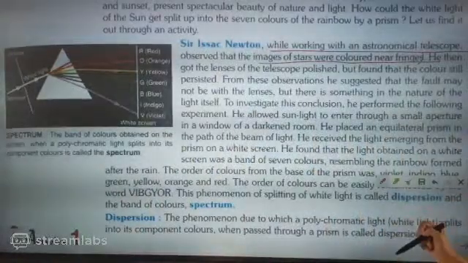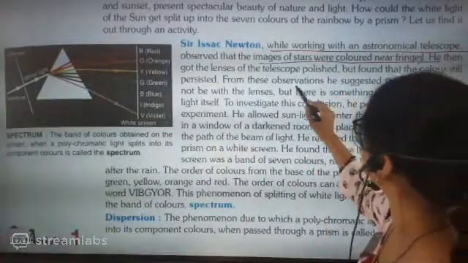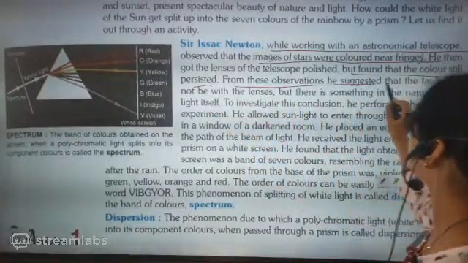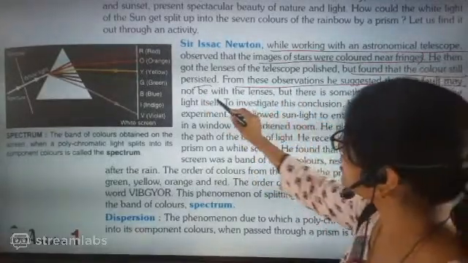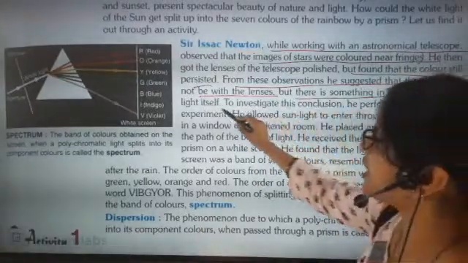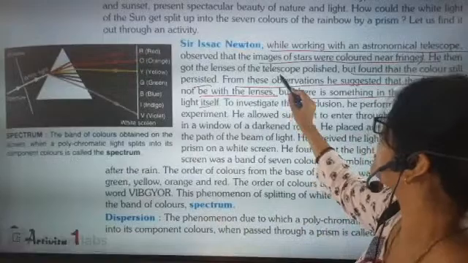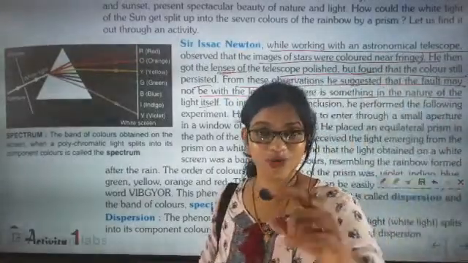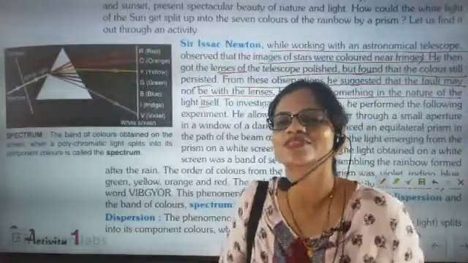Now what happens in dispersion? He found that the color still persists. From these observations, he suggested that the fault may not be with the lens, but there is something in the nature of the light itself. Definitely he used a lens for looking into the stars.